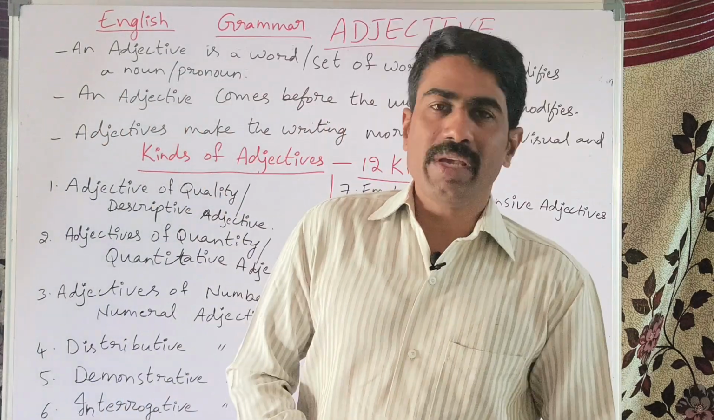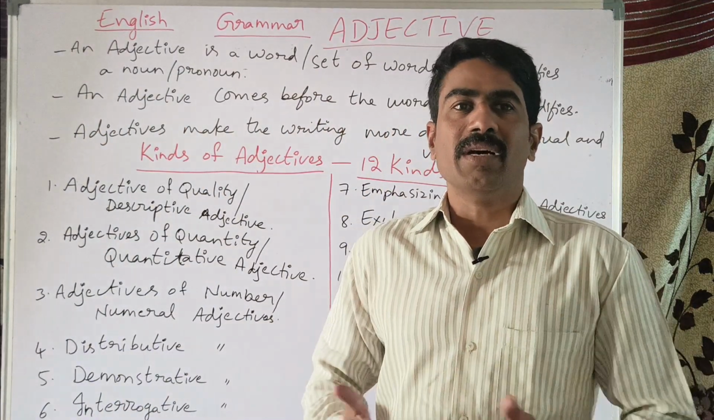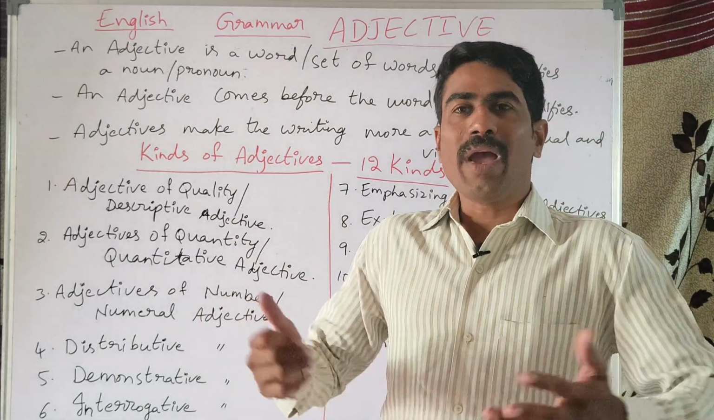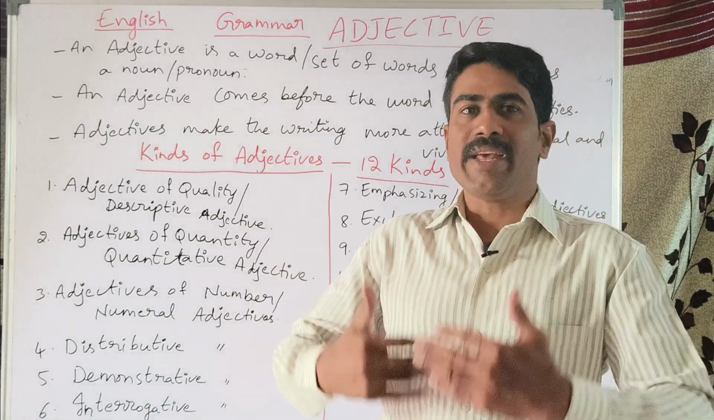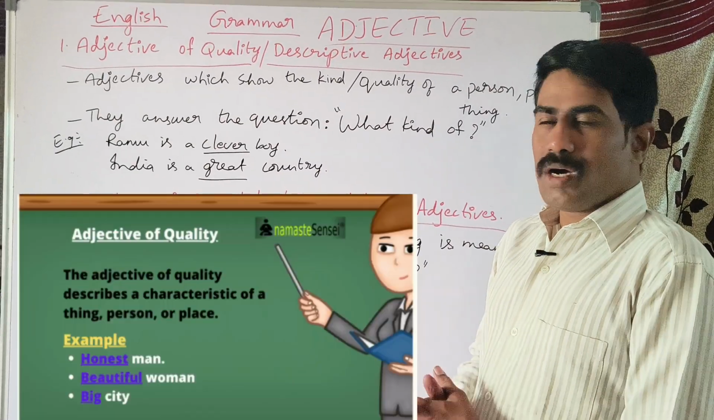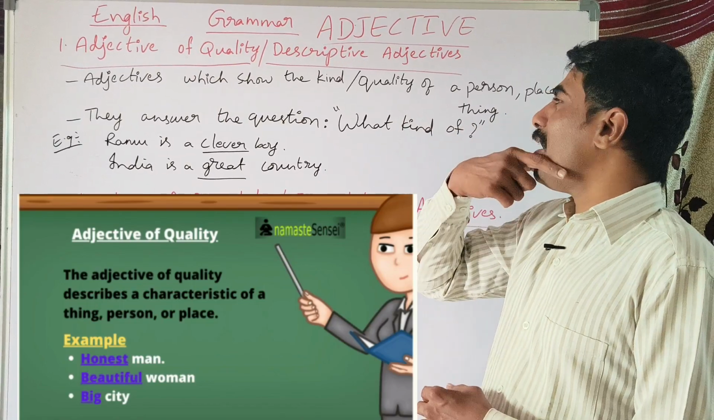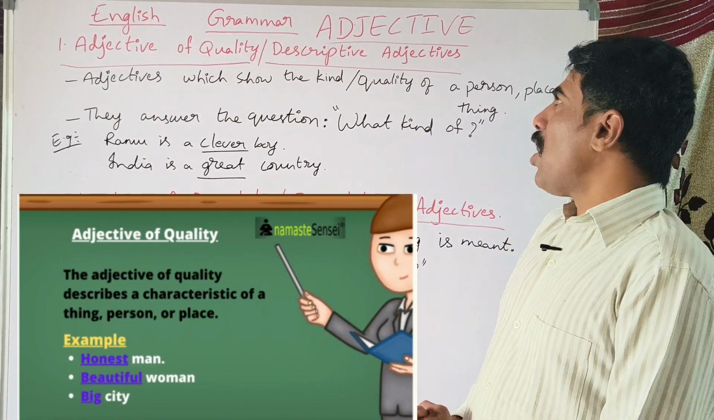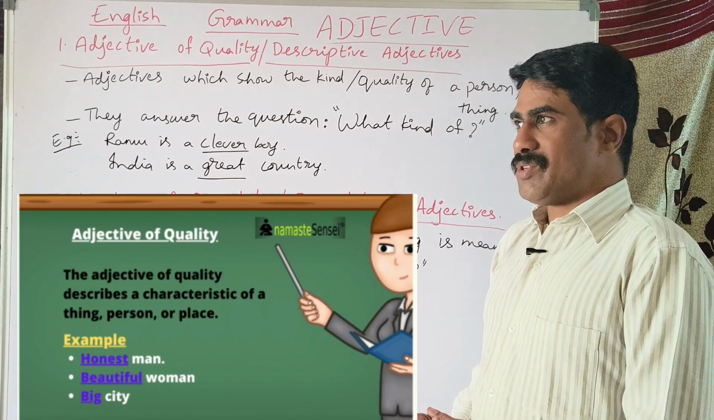Now, let us look at each one and let us learn more about all these kinds of adjectives. Let us go into details of the 12 kinds of adjectives. Now, let us look at the kinds of adjectives. The first one is adjective of quality or descriptive adjectives.